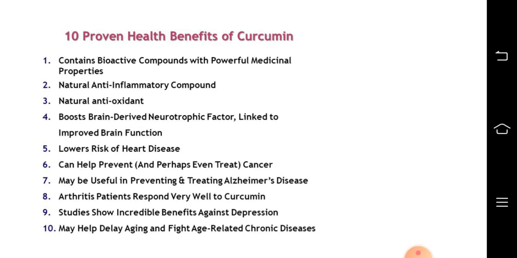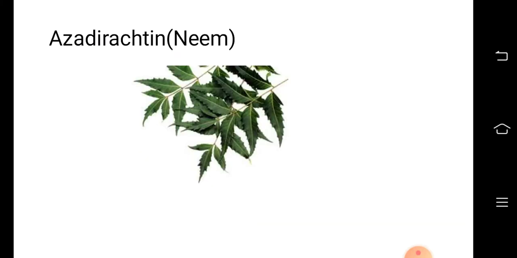It can help prevent cancer. It may be useful in preventing and treating Alzheimer's disease. Arthritis patients respond very well to curcumin. Studies show incredible benefits against depression, may help delay aging and fighting age-related chronic diseases.